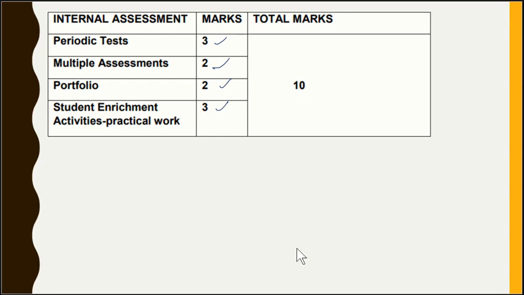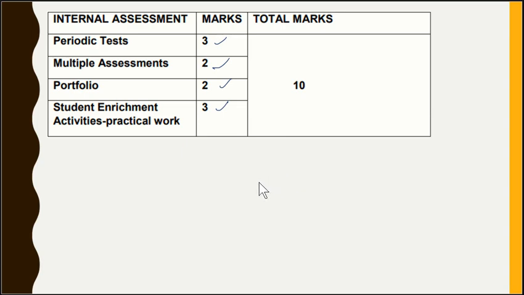But in this syllabus, you will have periodic test marks carried separately in the first term for 3 marks, and even in the second term you will have periodic tests carried for 3 marks. This internal assessment of 10 marks is conducted separately for the first term and for the second term as well.